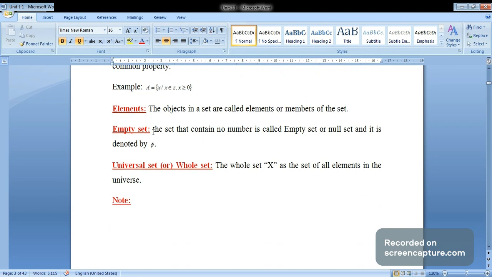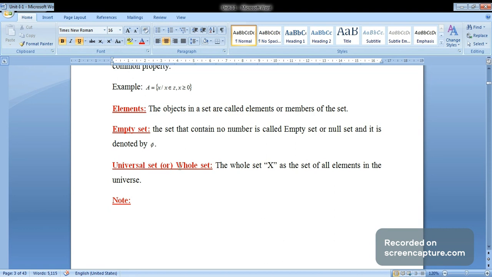Next we define the empty set. The set that contains no elements is called the empty set or null set, and it is denoted by phi.